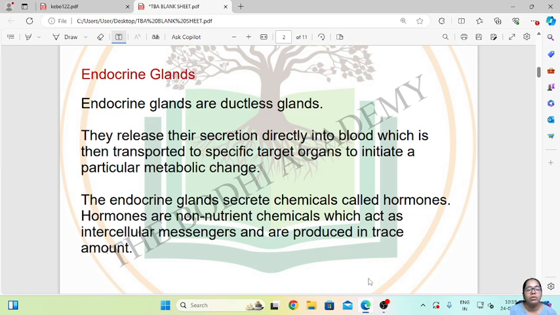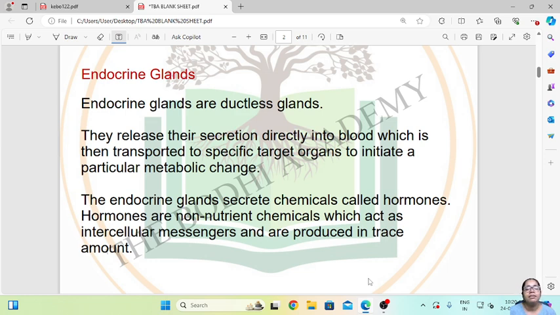Hormones are non-nutrient chemicals which act as intercellular messengers and are produced in trace amounts. So basically endocrine glands are ductless glands, so they will not have any duct.